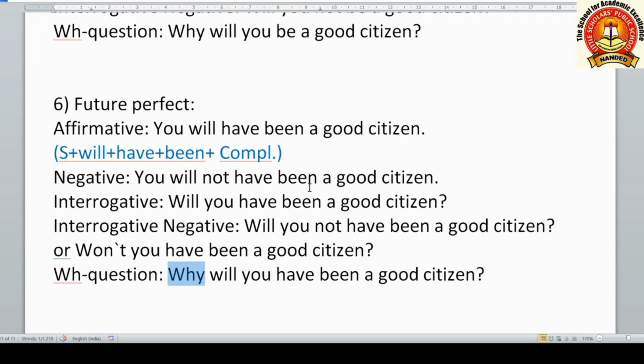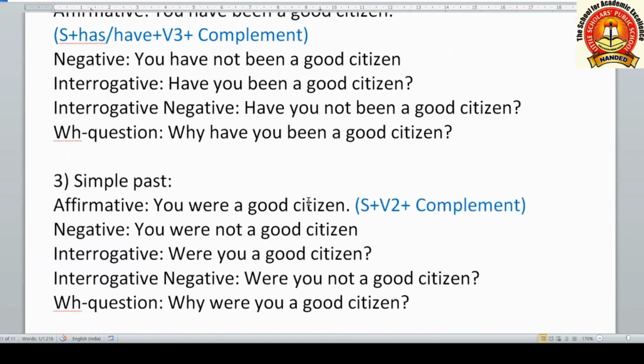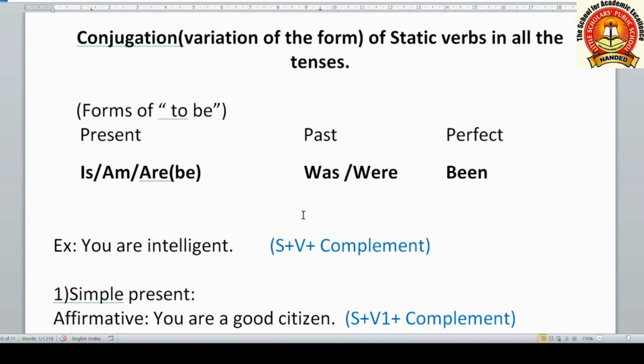This is how we used be main verb in all the tenses. We cannot use be main verb in continuous tenses because it is not showing any action. It shows only state of being.